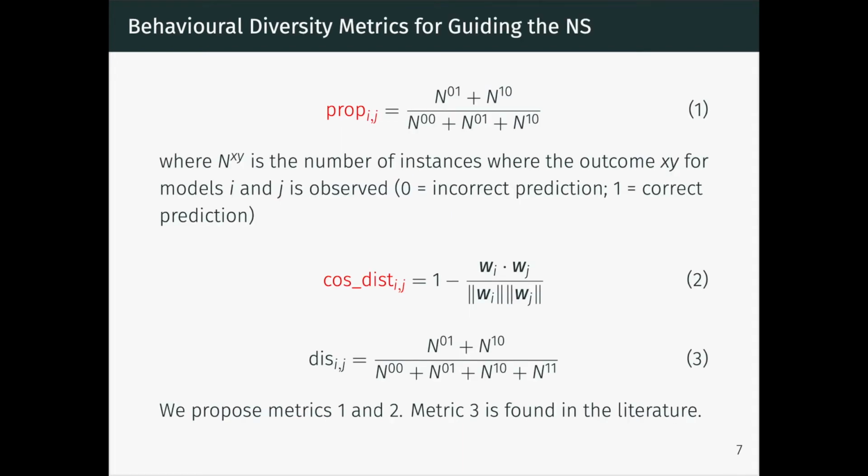To guide the novelty search, we have proposed two behavioral diversity metrics, and additionally considered one metric from the literature. The first metric we propose is the error proportion metric, which measures the proportion of instances where two models make different mistakes out of all the instances where at least one of them makes a mistake. The second metric we propose is the cosine distance between the vectors of wrong predictions made by two different models. The disagreement metric, number 3, is found in the literature, and it measures the proportion of instances where two models make different errors out of all instances in the data.